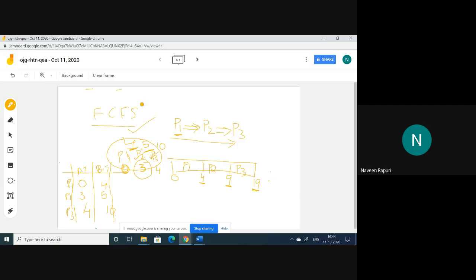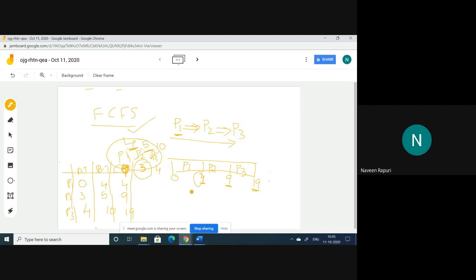Now I have to calculate the completion time. Completion time of P1, P2, P3. Here P1 is completed at 4, and P2 is completed at 9, and P3 is completed at 19.